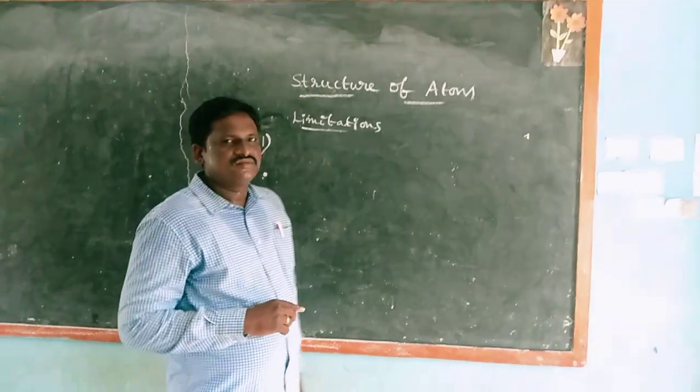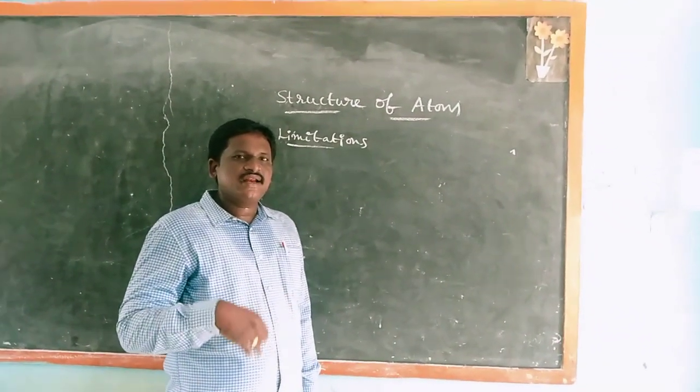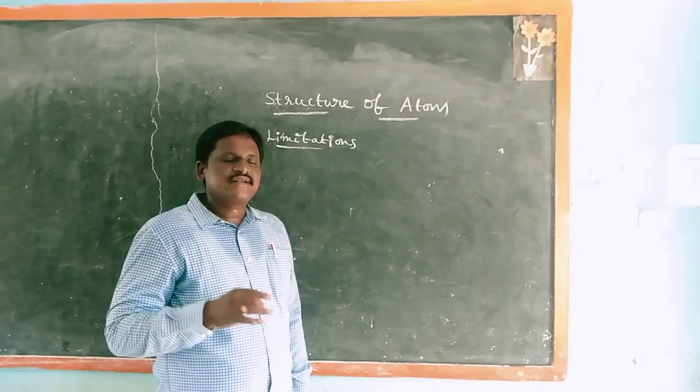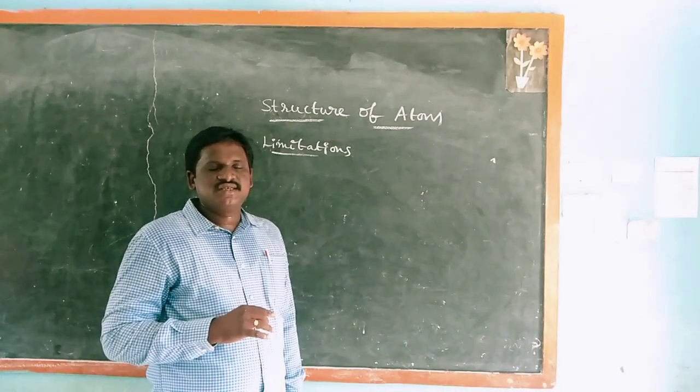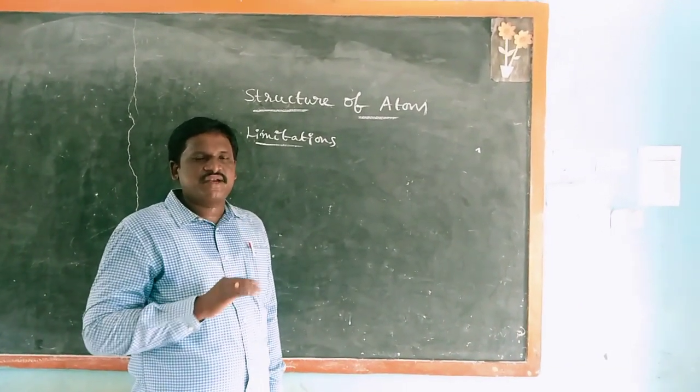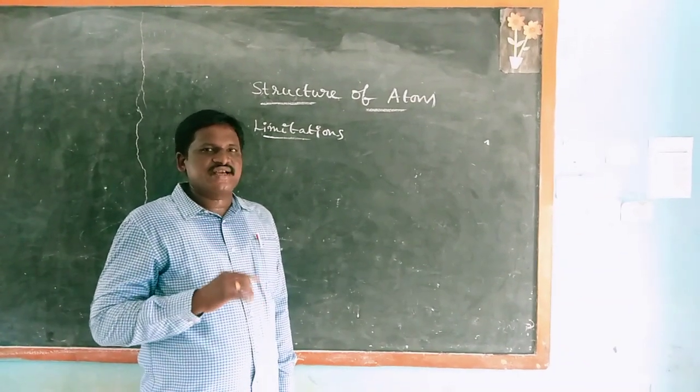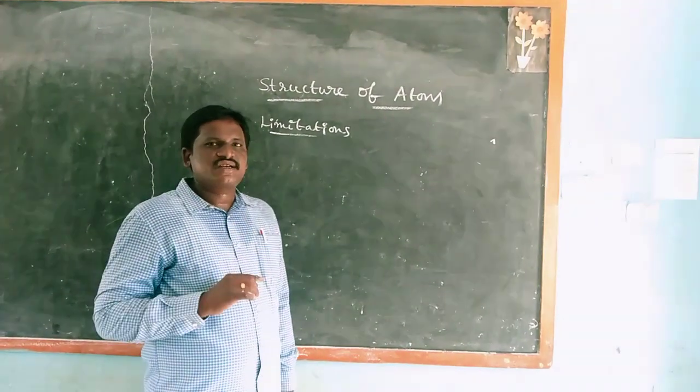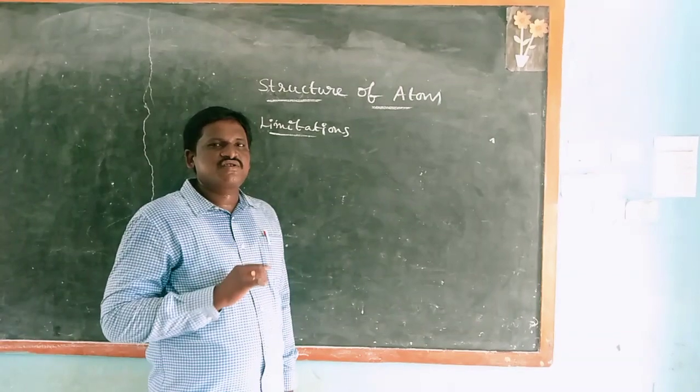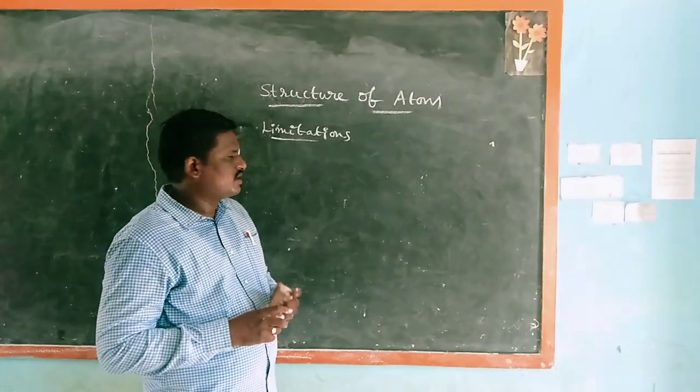Next, third one: how the angular momentum of the electron is quantized was not explained. Fourth one: the formation of chemical bonds was not explained. These are the four limitations.